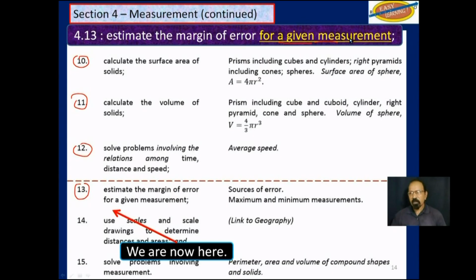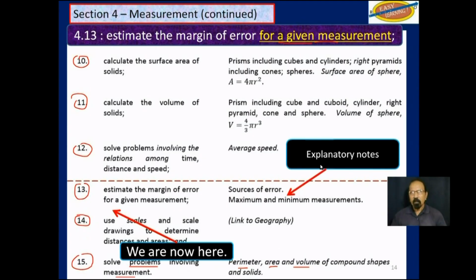Once we finish 13, basically we only have one more, which is 14. Objective 15, solve problems involving measurement. It's like a review of what we did in this section: perimeter, area, volume, and so on. There are 2 explanatory notes here: sources of error and maximum and minimum measurements.